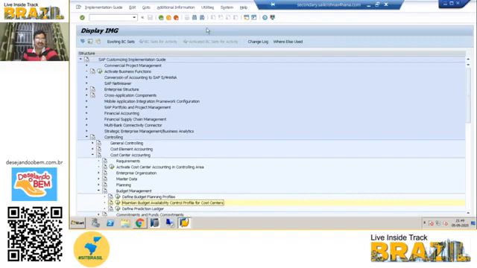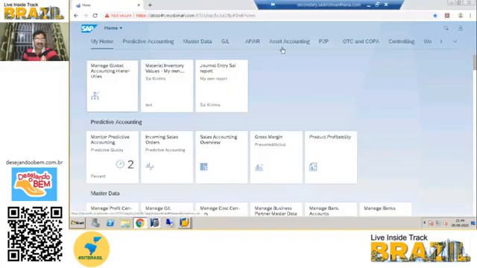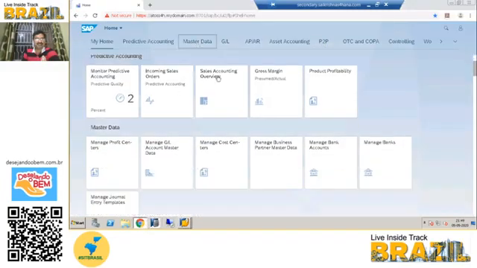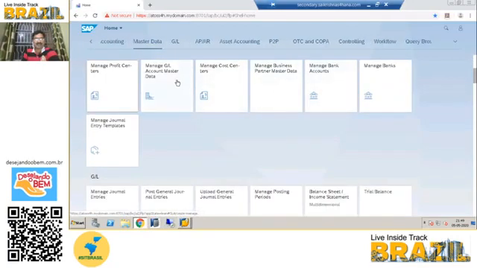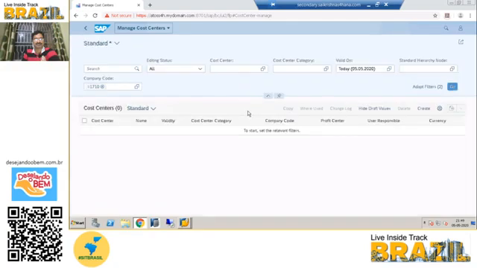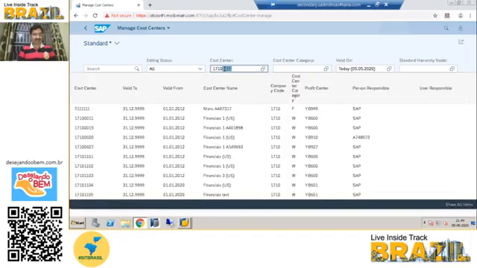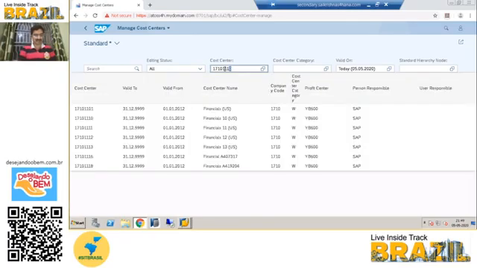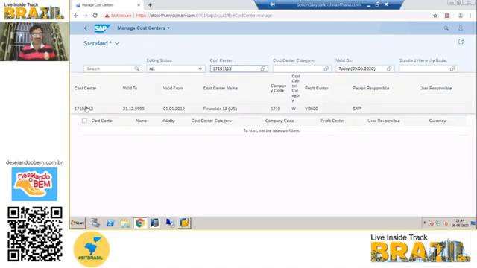So this is the configuration, and now the master data maintenance, using the Manage Cost Centers app. Here I will take one example, cost center 1710 31.